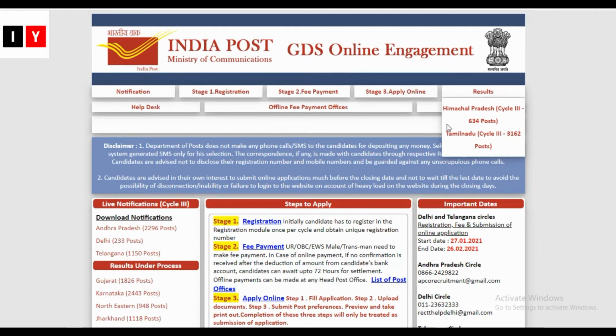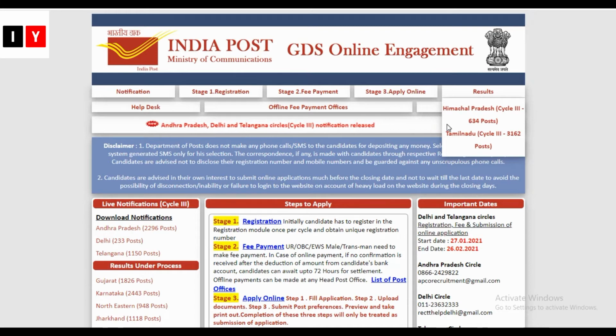online for these posts. People can now check the education qualification details, age limit, selection criteria and all the other details here. So this job includes sale of stamps and stationery, conveyance and delivery of mail and other duties assigned by postmaster or sub postmaster. The GDS job also includes the work of India Post Payments Bank. Interested candidates can apply online for this post at the official website of India Post. The last date to apply for this recruitment is 26th of February 2021.